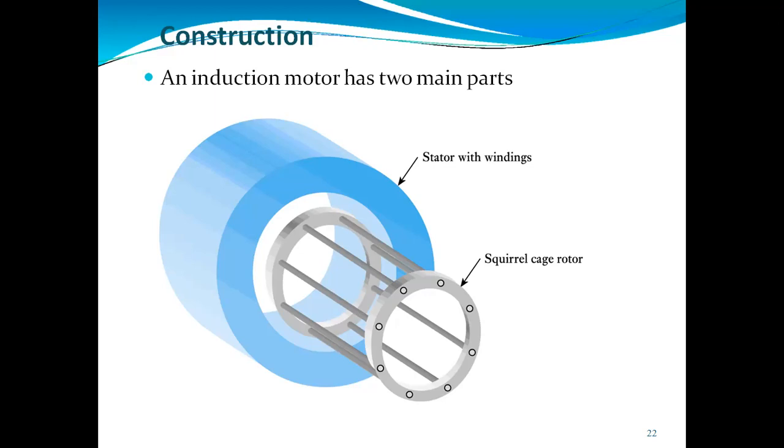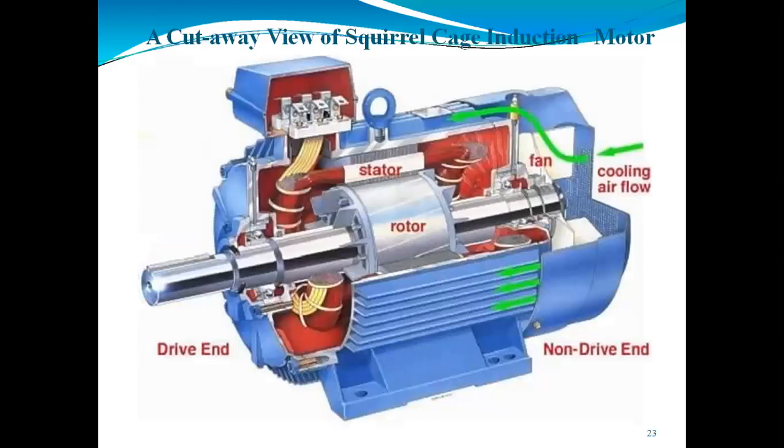If you see the applications, we can use the squirrel cage induction motor in the drilling machine, fan, and printing machine. In lathe we can also use the squirrel cage induction motor.